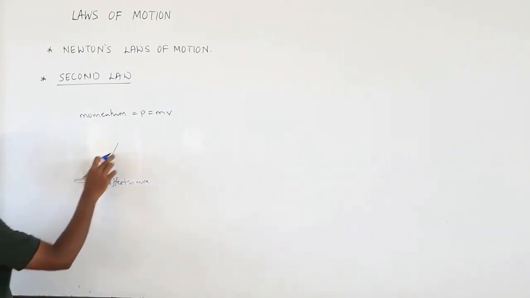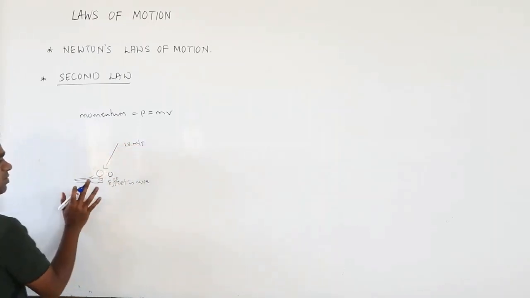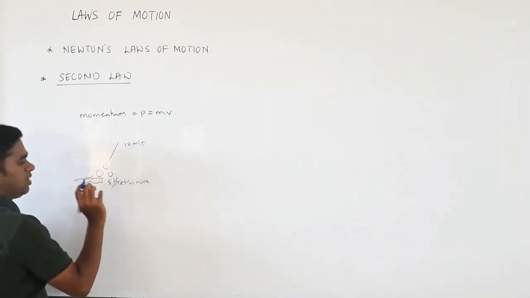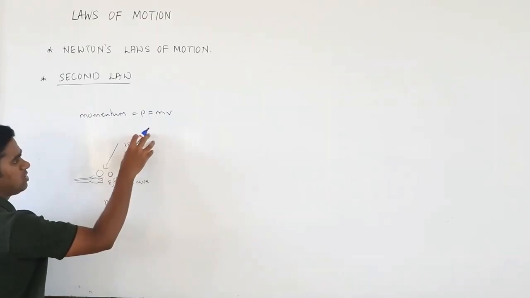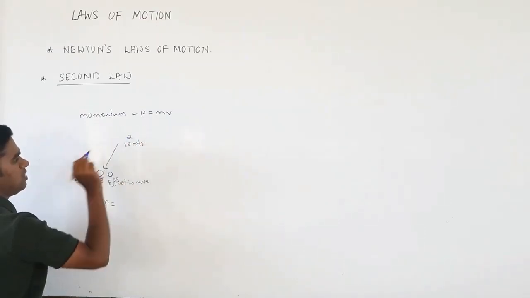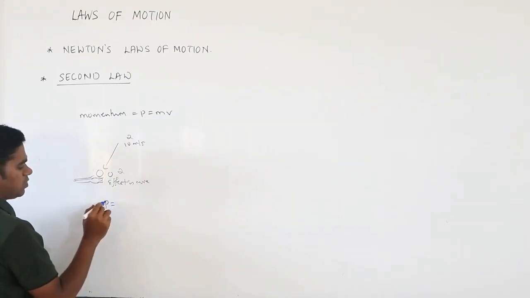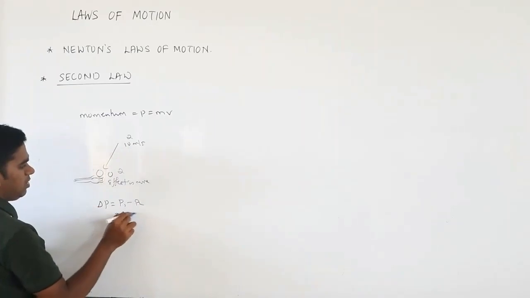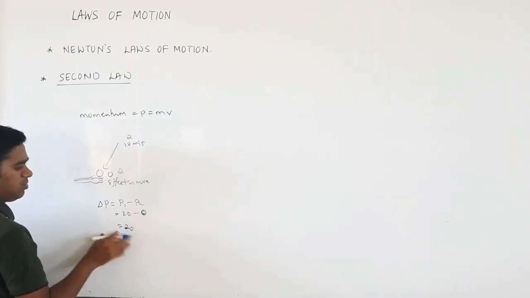Because it suddenly goes from some velocity, say 10 meter per second, to 0. Say the ball is of 2 kg. So the change in momentum is P1 minus P2. P1 is 20, minus 2 into 0, which is 0. Mass into velocity. So the change in momentum is 20.